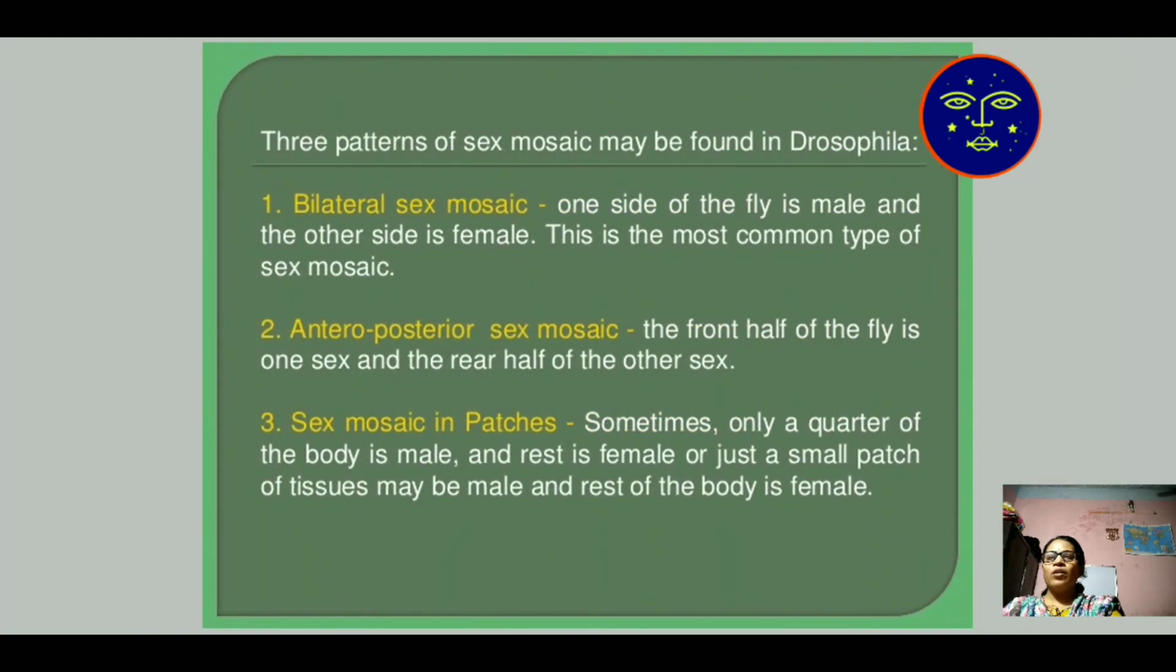There are three patterns of mosaic system. First, bilateral sex mosaic: one side of the fly is male and the other is female. Second, antero-posterior sex mosaic: the front half of the fly is one sex and the latter half is the other sex. Third, sex mosaic in patches: sometimes only a quarter or a third of the body is male and the other part has female character. These are the three patterns of the mosaic system found in Drosophila.